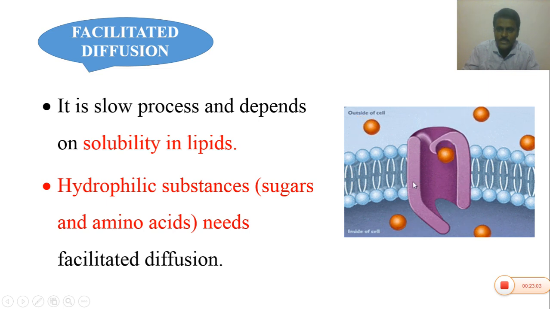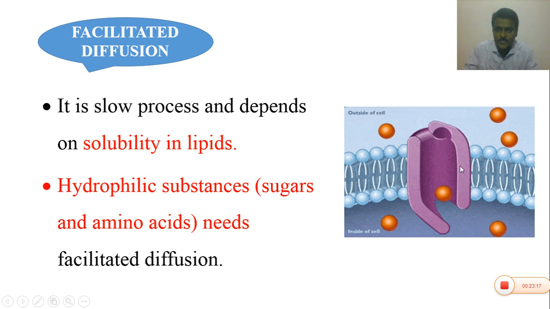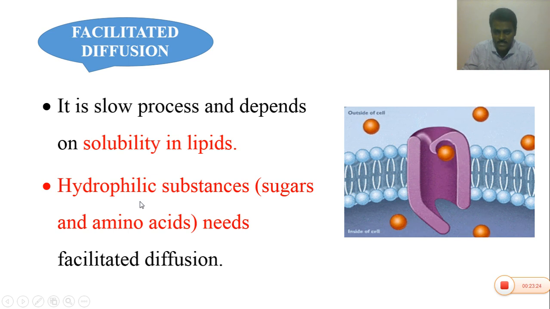These proteins are carriers, they hold the polar substances and transport them into the cell. That is why these are called carriers. These carriers are very useful for the transport of hydrophilic substances.